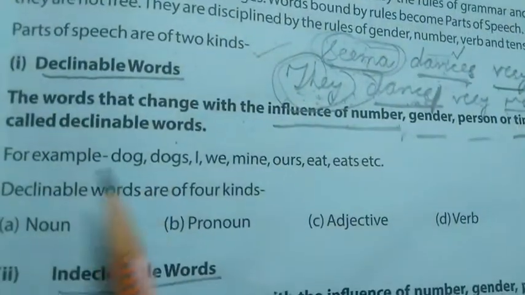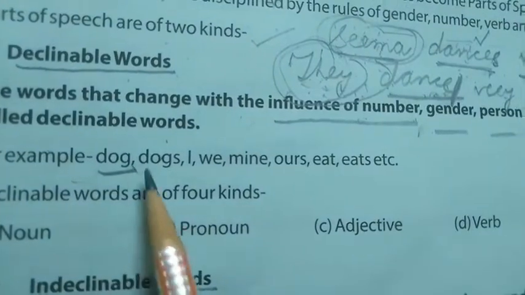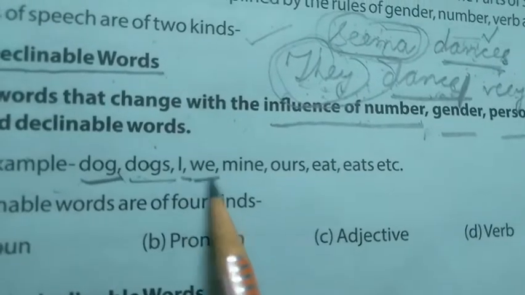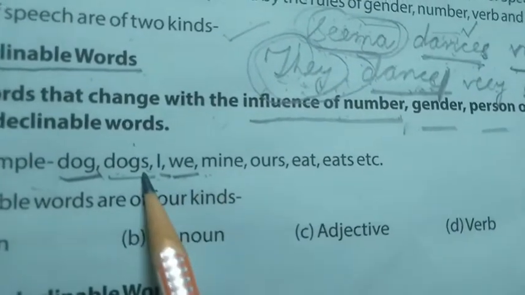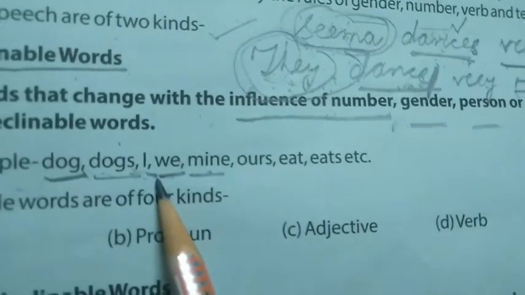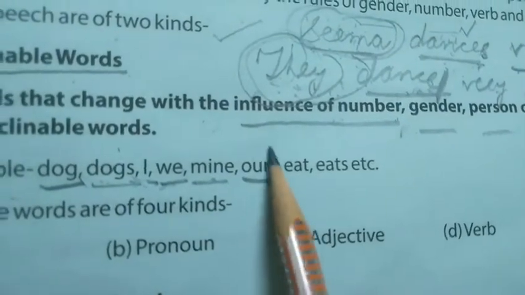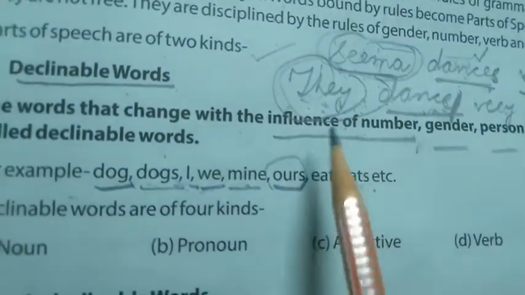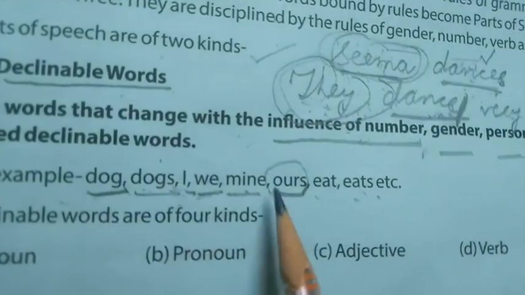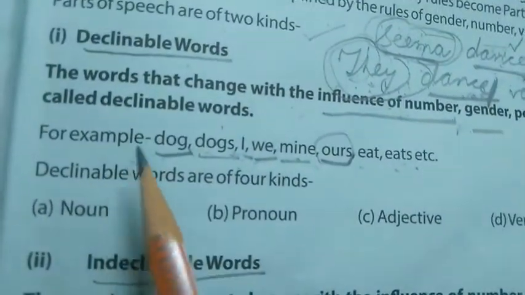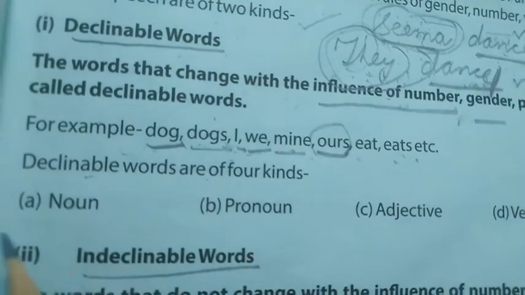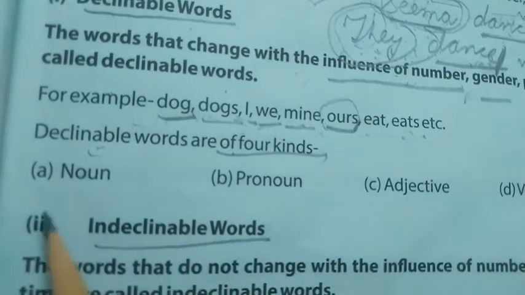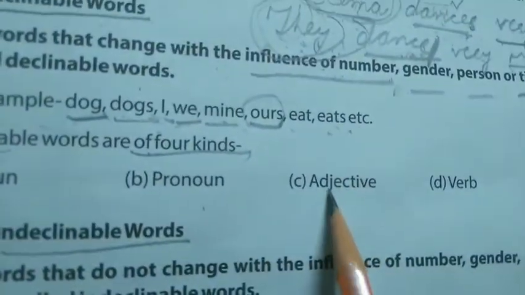Now a few examples are given here. From dog, we can change it to dogs. Plural of I is we, and I can also be written as mine. From we, we can change the form also to ours. Then eat, eats. It all depends upon the rules. Based upon the rules, these words change accordingly. So these are the declinable words. Which declinable words do we have? We have 4 kinds of declinable words here: noun, pronoun, adjective, and verb.